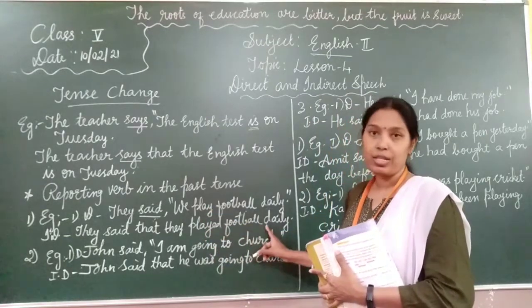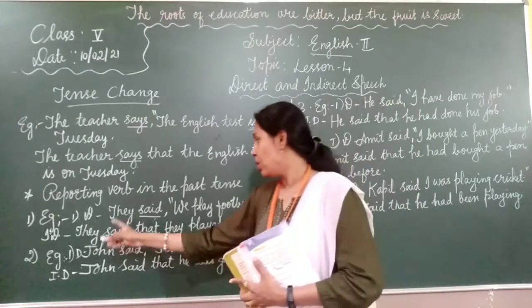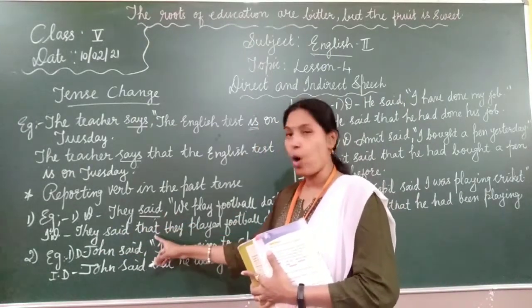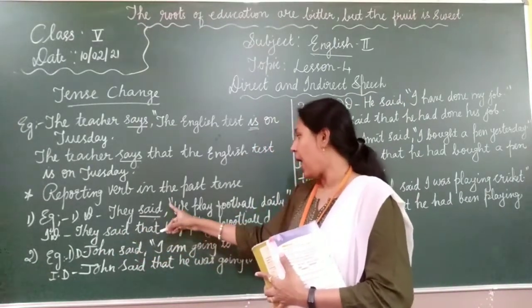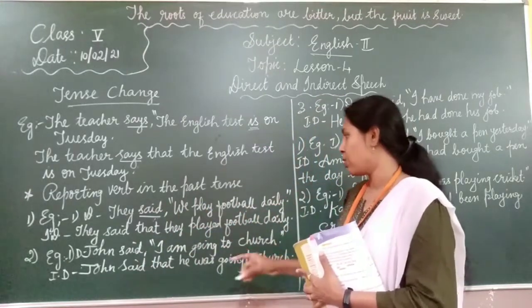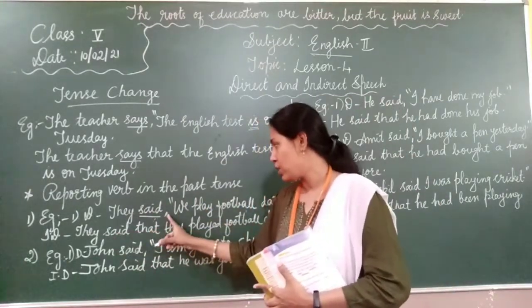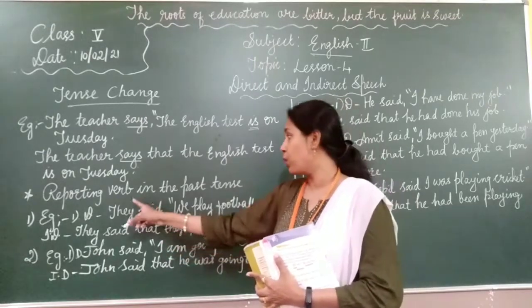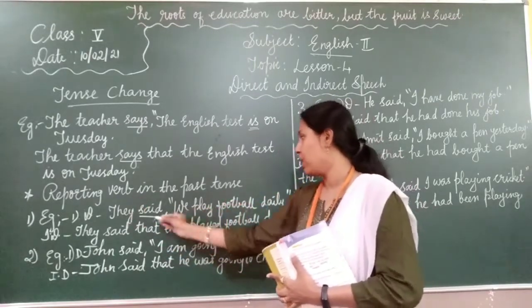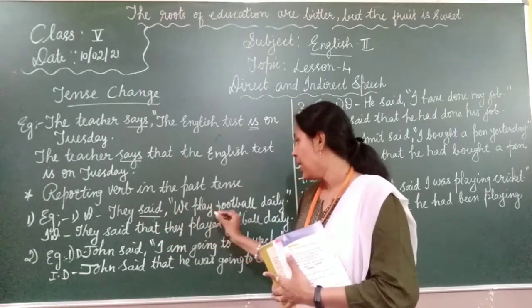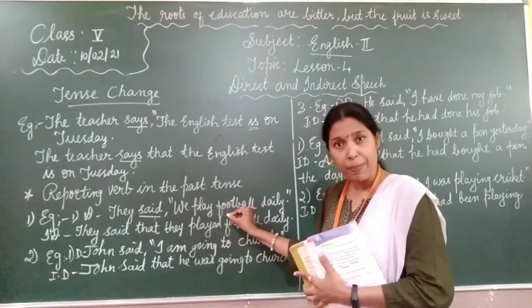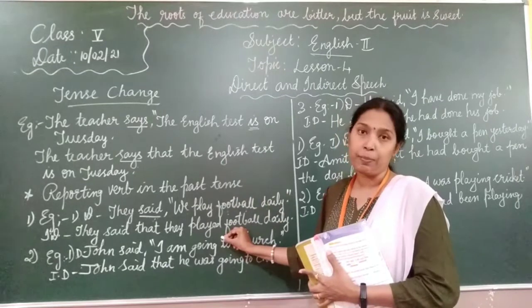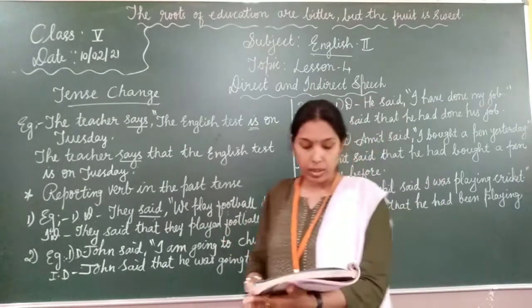We should not put a comma after the reporting verb, and no inverted commas. So this is how we have to change from direct speech into indirect speech if the reporting verb is in the past tense. If the reporting verb is in the past tense and the direct speech is in simple present tense, change it into simple past tense.